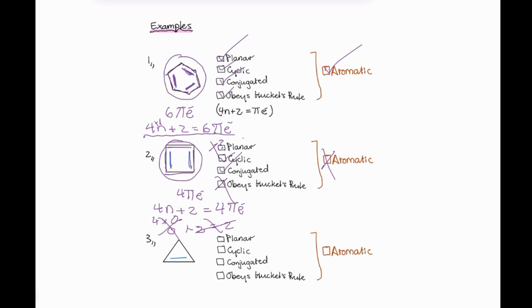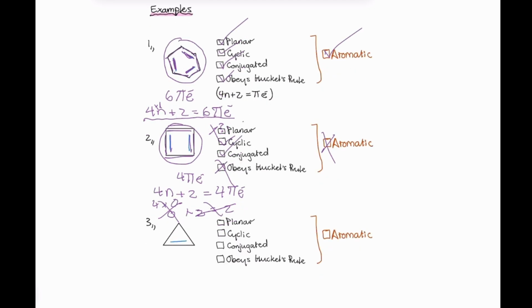Moving on to question 3. Is the molecule cyclic? Yes, there is a ring structure. Is it conjugated? Let's see. Single bond, double bond, single bond, and back to a single bond. So, no, it is not conjugated. There are no alternating pi bonds.